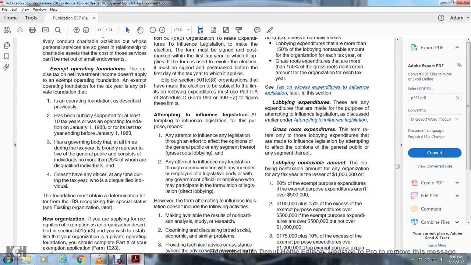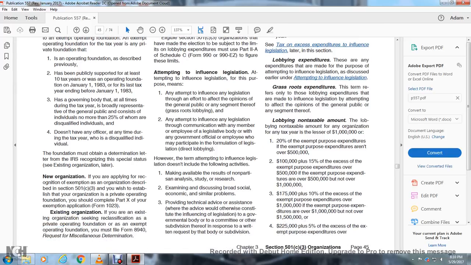Attempting to influence legislation. Attempting to influence legislation means any attempt to influence any legislation through an effort to affect the opinion of the general public or any segment of it, which is grassroots lobbying, and any attempt to influence any legislation through communication with any members or employees of a legislative body, or with any government official or employee who may participate in the formulation of the legislation, which is direct lobbying.